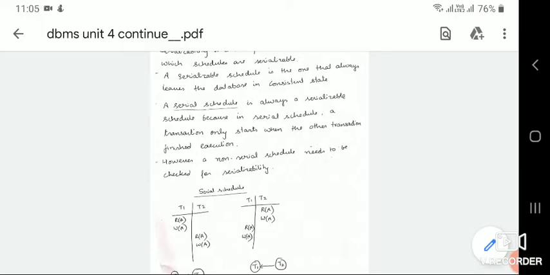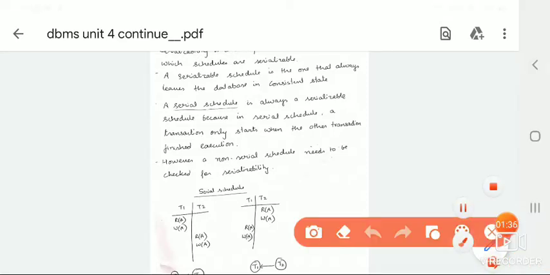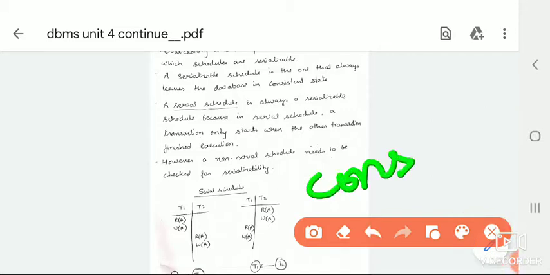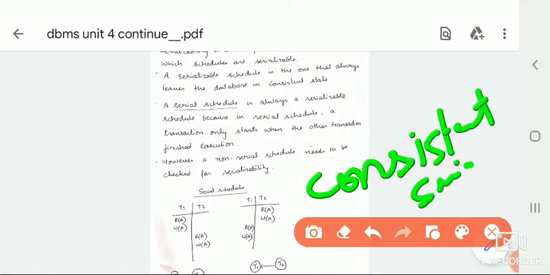Why are we going to check whether our schedules are serial or not? Because only if a schedule is serializable can we say that it will be in a consistent state. So serializability plays a major role. If it is equivalent to a serial schedule, then the transaction is said to be in a consistent state.